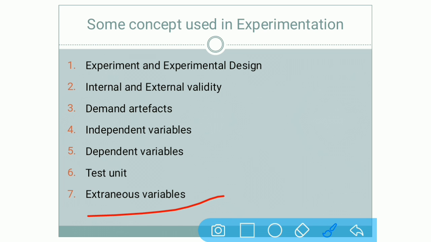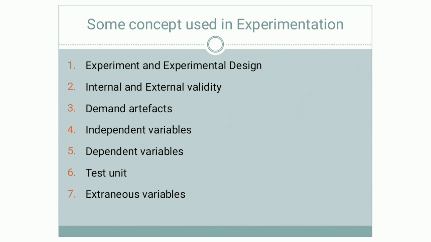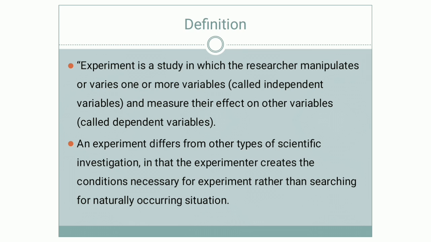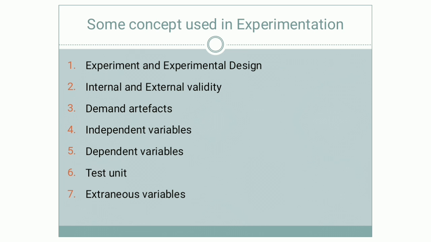Last one is extraneous variable. This is also already learned by us in our first chapter, only highlighting it. Extraneous variables are all variables other than the independent variable that affect the response of the test unit, or that affect the dependent variable. That is known as your extraneous variable. So here we are concluding with the meaning of the experiment, types of experiment, and the concept of different words which are used in experiment.